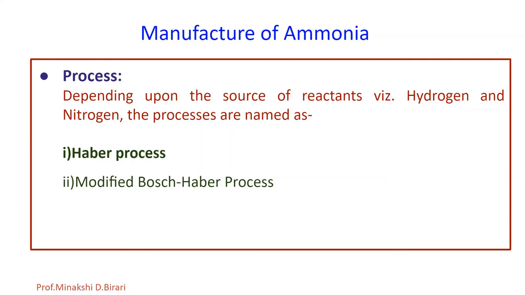The modified Haber-Bosch process is also called the Bosch-Haber process. In this process, nitrogen is obtained from producer gas and hydrogen is obtained from water gas. Today I am going to talk about Haber process in detail. So let's see in detail about Haber process for manufacture of ammonia.